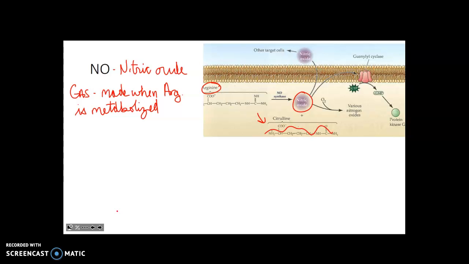Okay. As a gas, one thing that's important to note is that it's freely permeable. Right? It can diffuse right across cell membranes. And so what this means is that it's going to target nearby cells and signal locally.